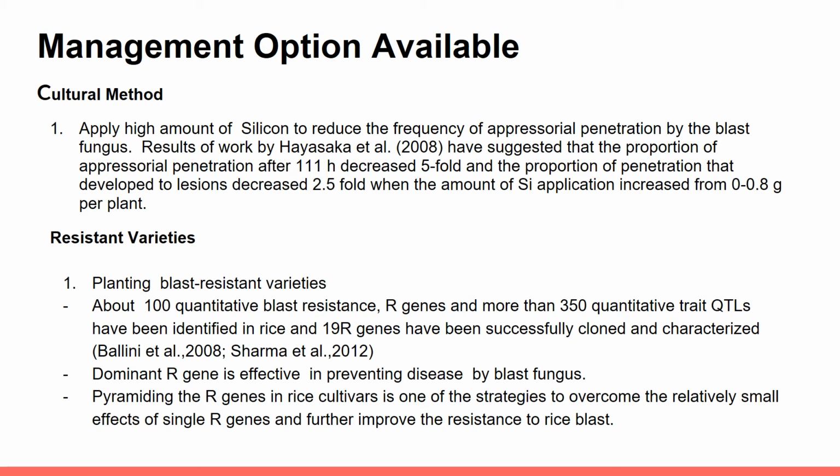The majority of farmers nowadays decided to plant blast resistant varieties of rice. There are about 100 blast resistant R genes and more than 350 quantitative trait loci (QTLs) that have been identified in rice, and 19 R genes have been successfully cloned and characterized.